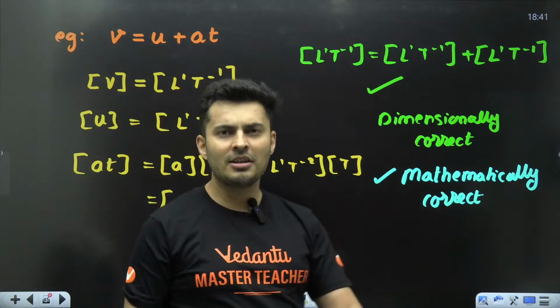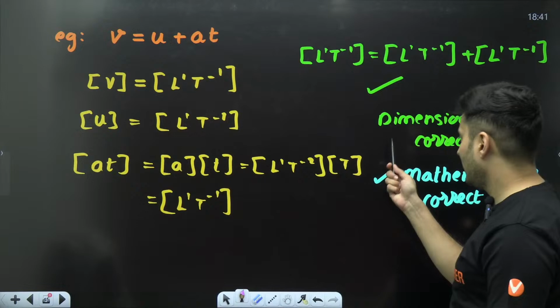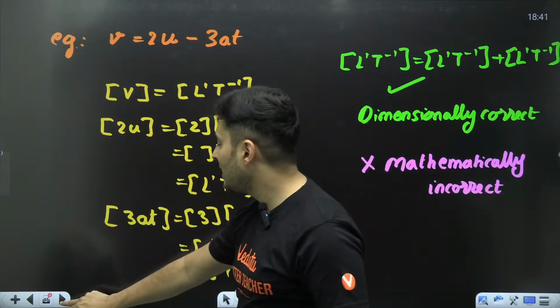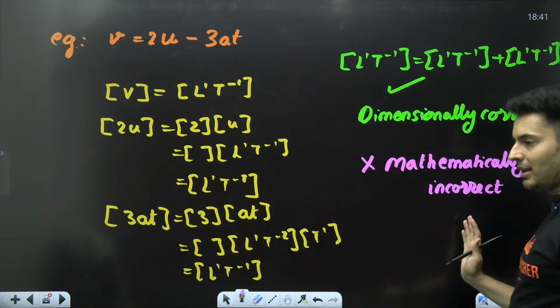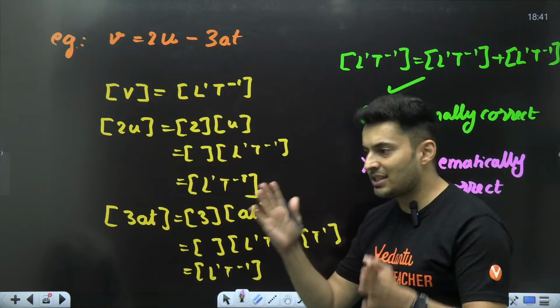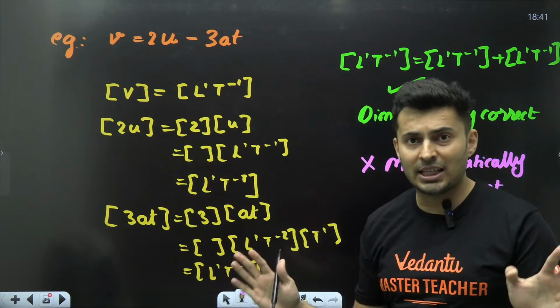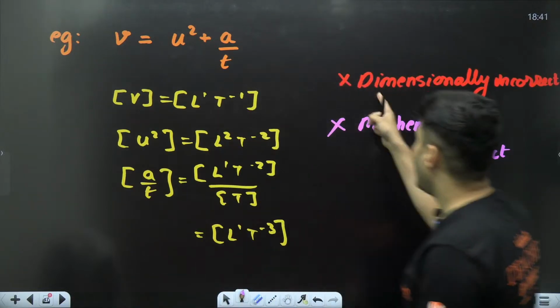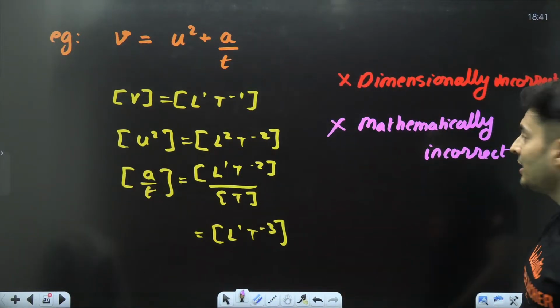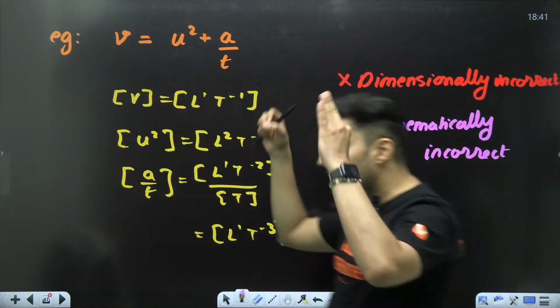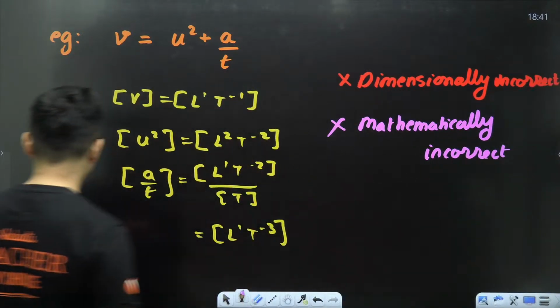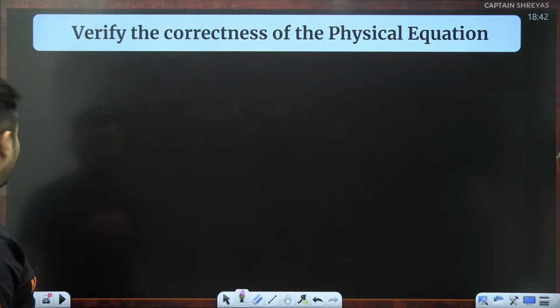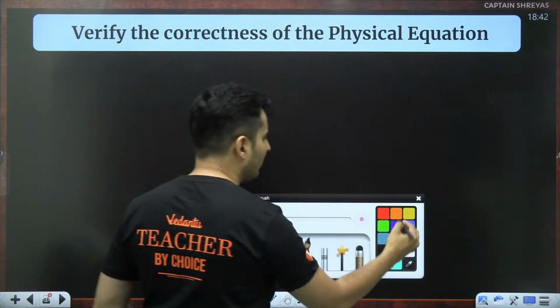If an equation is dimensionally correct, then mathematically it may or may not be correct. Just because dimensions are matching does not mean it is mathematically correct. But if it is dimensionally not correct, then mathematically it is incorrect. So I will put it up over here.